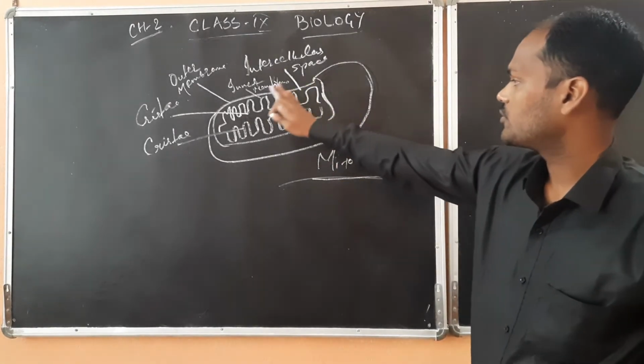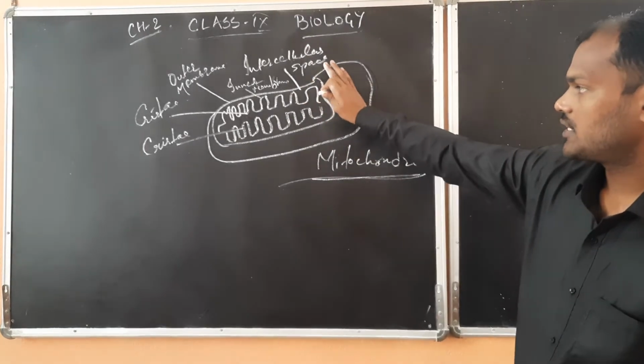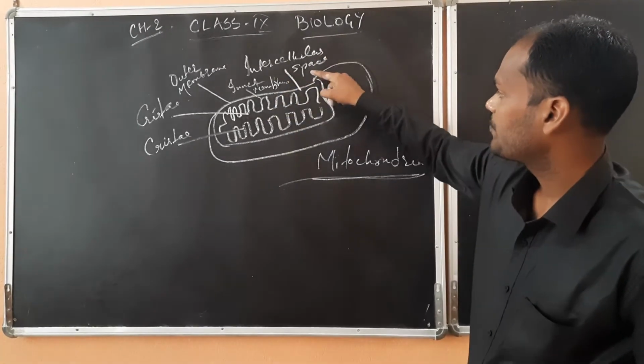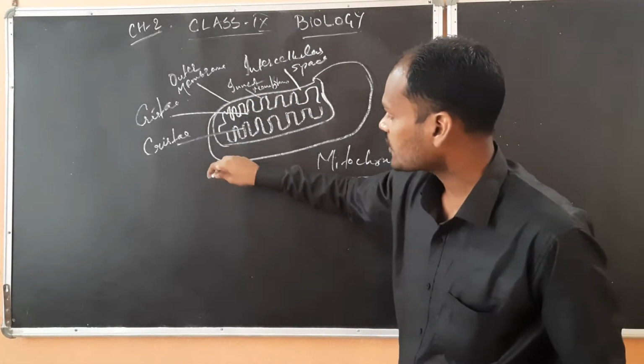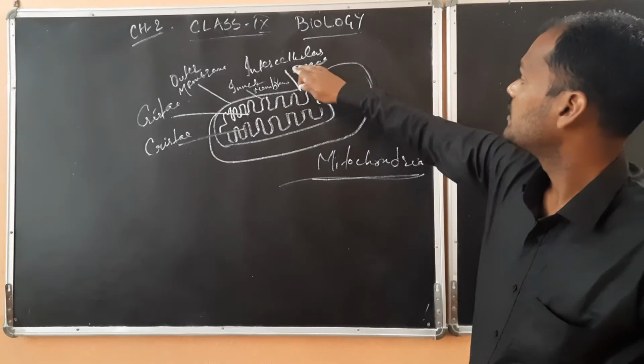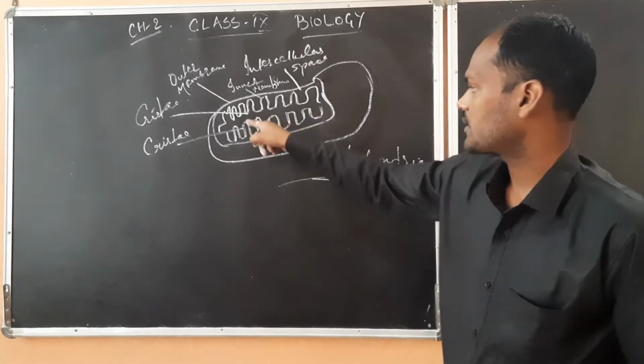If we talk about the structure of mitochondria, we will see this type of structure, where we have inner membrane, outer membrane, cristae, and then intermembrane space will be present. These both are cristae.